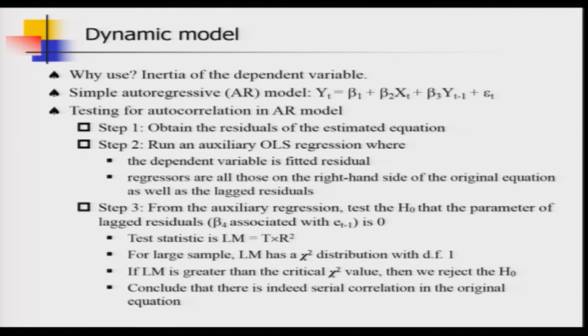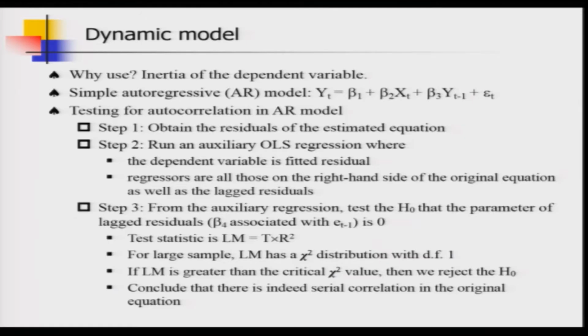Why are we setting degrees of freedom 1 here? Because note what parameter restriction we are imposing when we are conducting this test. We are setting one restriction, which is on beta 4, that is associated with the fitted value, lagged fitted value explanatory variable. So, degrees of freedom will be only 1.